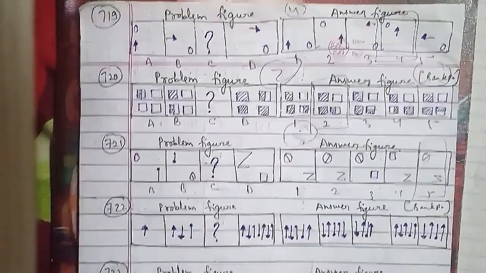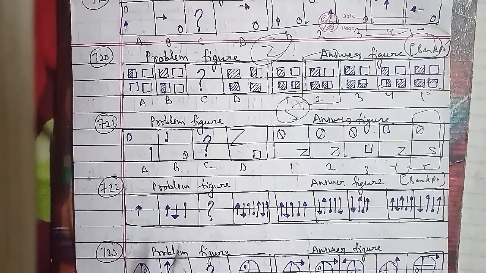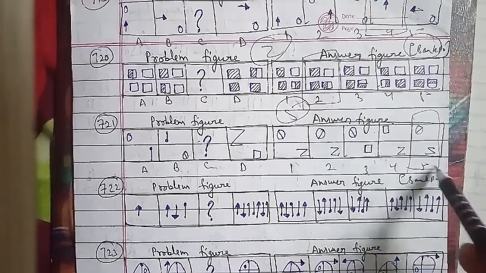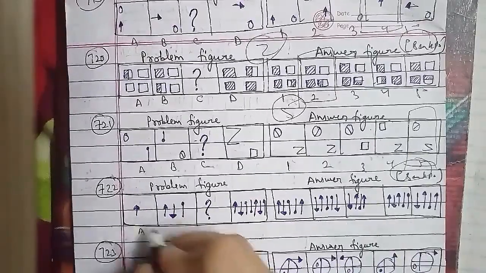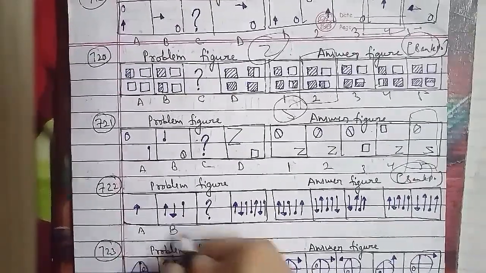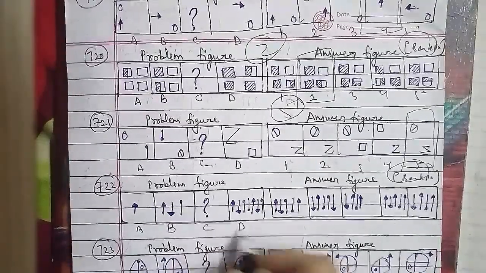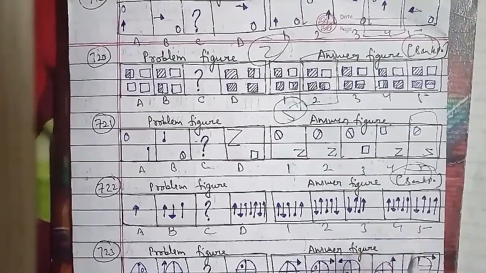This is 1, 2, 3, 4 and 5 respectively here, where in the same case one arrow and one pin are added in each step in such a way that regularly pairs of oppositely placed arrows and pins are formed. So after the B figure comes the C figure, and the first figure will be the right answer for this question.